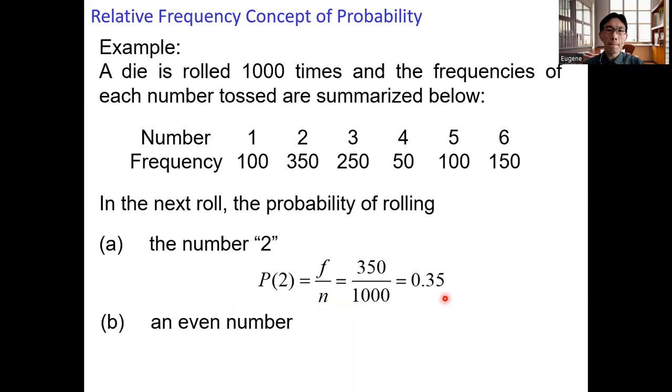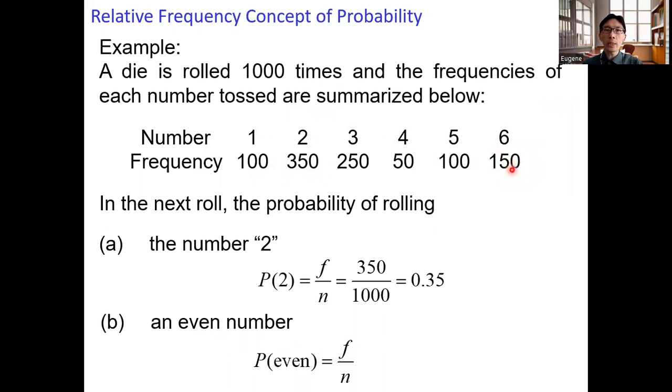And then in part B, the probability of rolling an even number. So we get F over N, the formula again. So what is the value of F? Okay, here F denotes the frequency of having an even number. So we have the number 2 with frequency 350, rolling a number 4 with a frequency of 50, and rolling the number 6 with a frequency of 150.